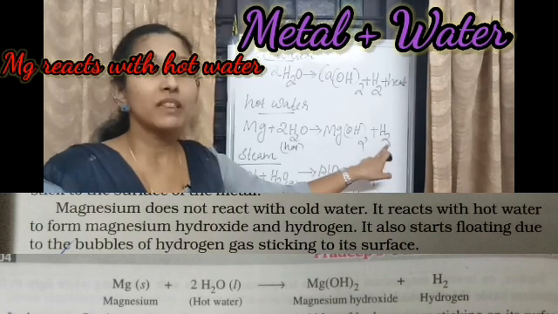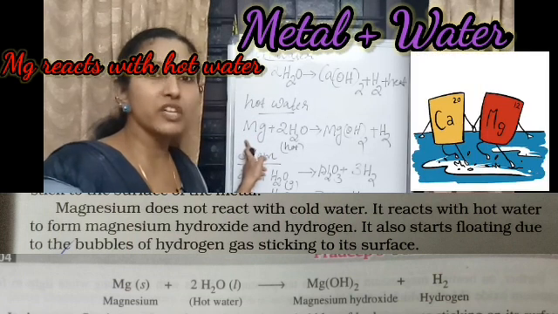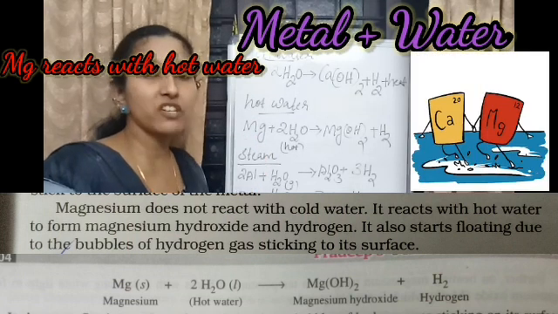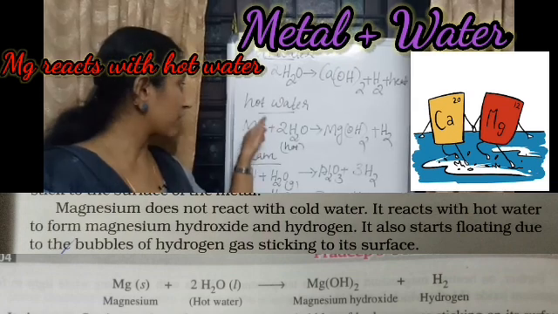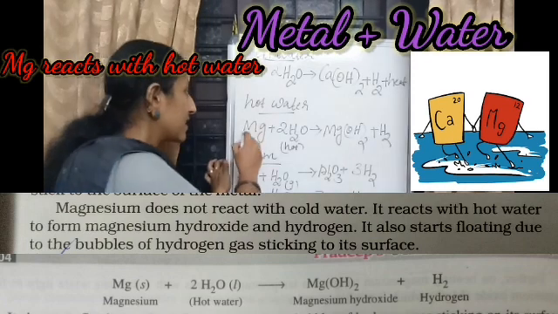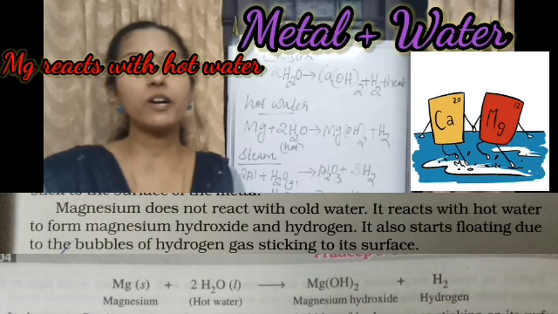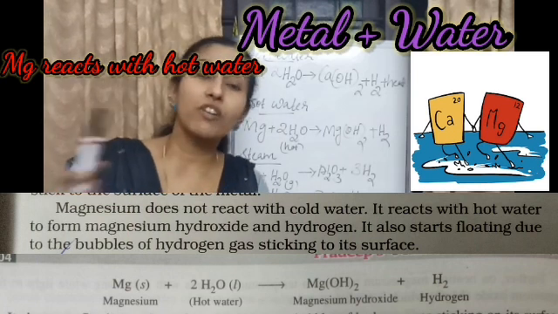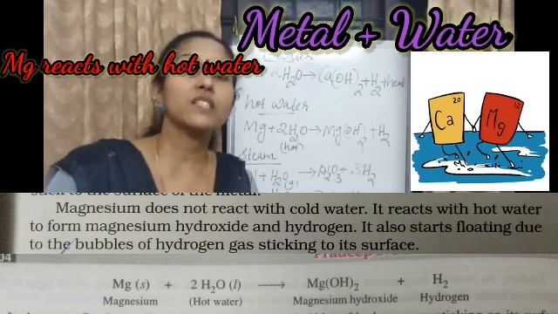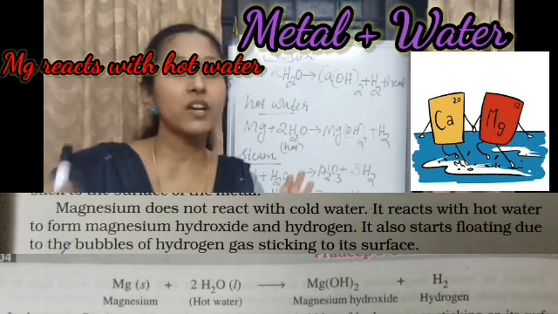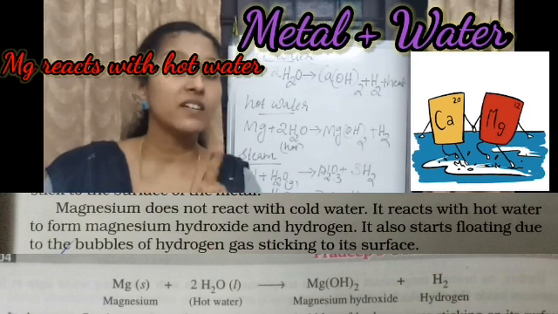And here also this hydrogen gas sticks on the surface of the magnesium metal, so magnesium floats on water. Why does magnesium float on water? Because hydrogen gas sticks on the surface of magnesium metal. Calcium and magnesium float on water because hydrogen gas sticks on the surface of these metals. So magnesium only reacts in hot water.